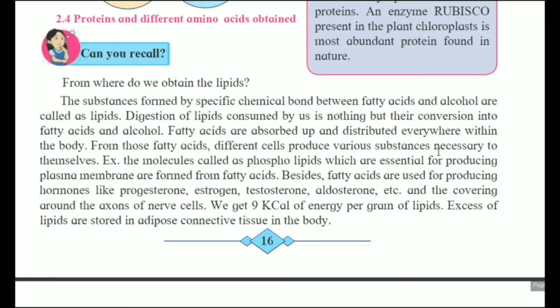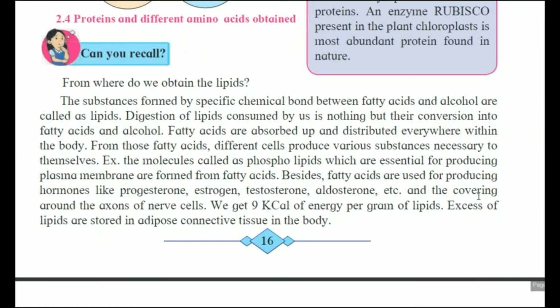Okay, besides, fatty acids are used for producing hormones like progesterone, estrogen, testosterone, aldosterone, etc. These are the hormones present in male and female, which control their secondary sexual characteristics, and for producing these hormones fatty acids are essential.